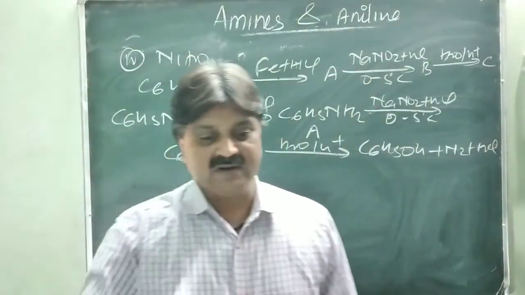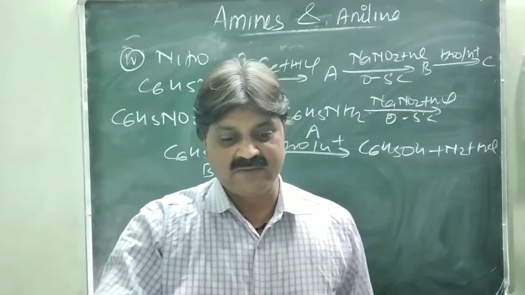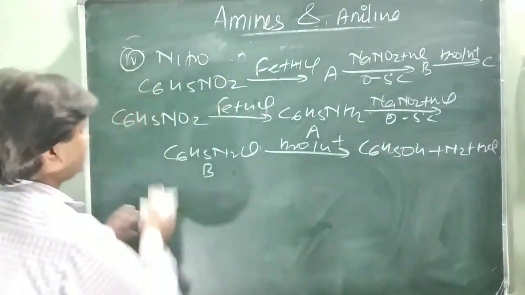Next question is given, question number 5.